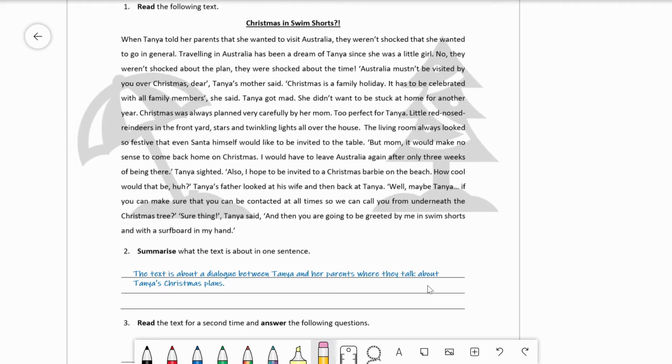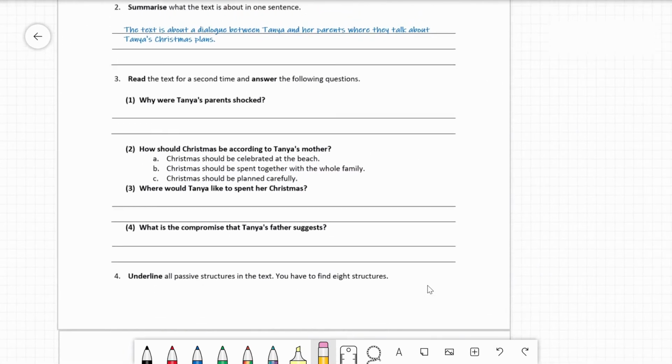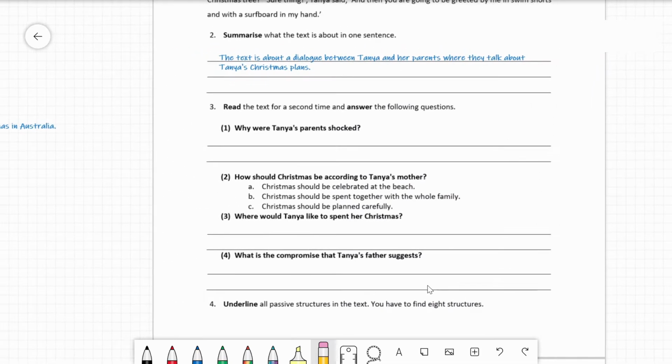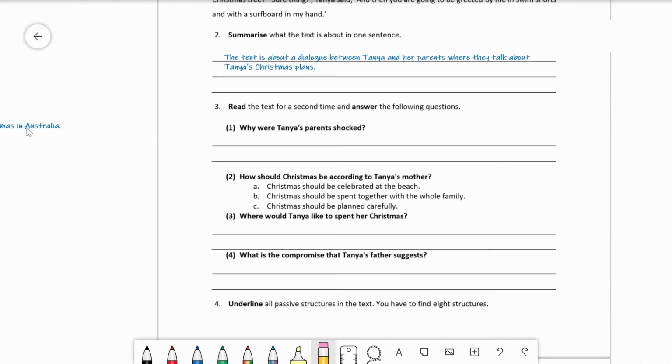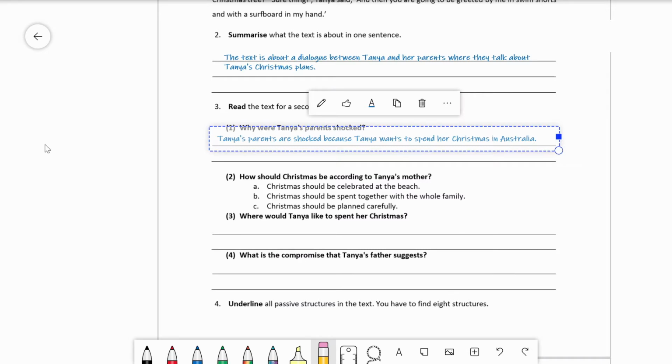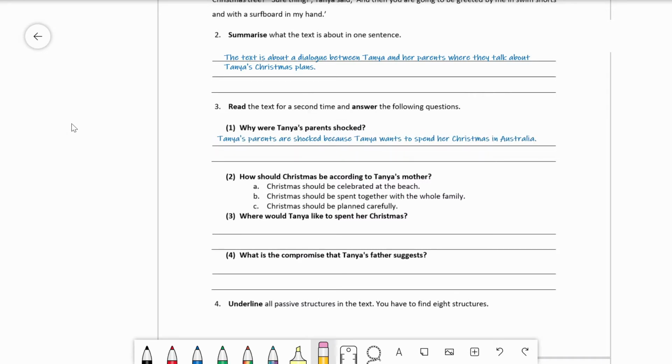Okay, so let's continue. Now you have to read the text a second time and answer the questions that you can find underneath. After you've done that, you can return to the video. Okay, welcome back, and now I can give you the solutions for the tasks. First question, why were Tanya's parents shocked? Of course they were shocked because Tanya wants to spend her Christmas holidays in Australia and not with her family.